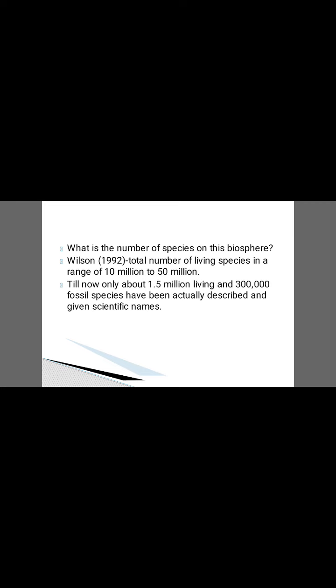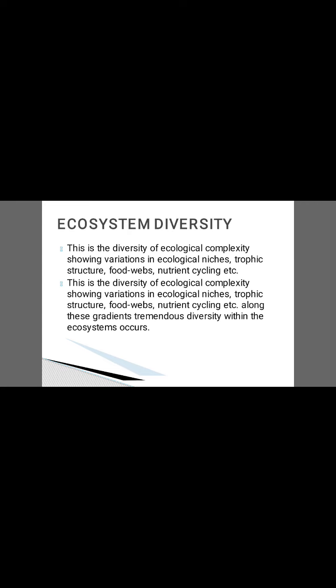And what is the number of species on the biosphere? Can we say how many species there are on this biosphere? According to Wilson, the total number of living species ranges from 10 million to 50 million. Until now, only 1.5 million living and 3 lakh fossil species have been actually described and given scientific names.